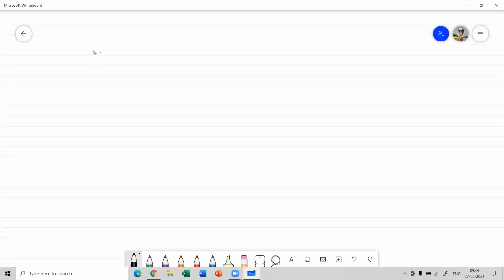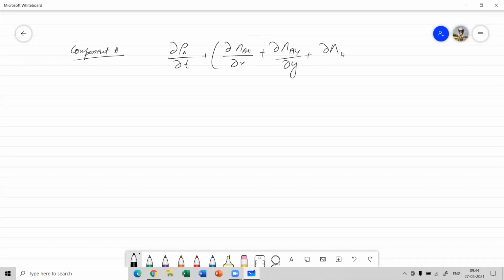So for component A, the equation was del rho A by del t plus del nAx by del x plus del nAy by del y plus del nAz by del z equal to RA.